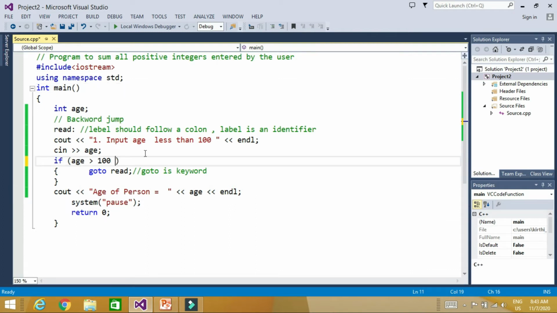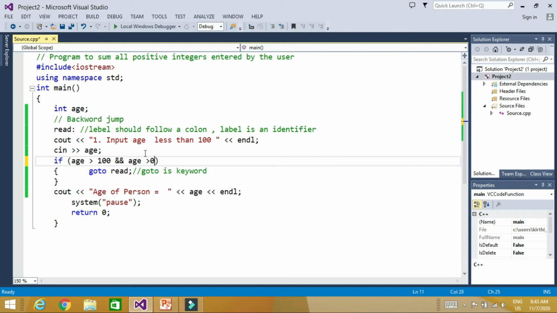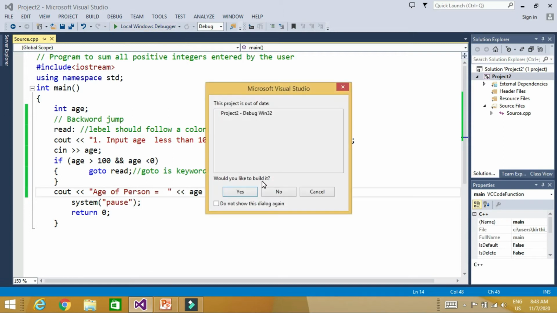Now the second condition is that age cannot be less than 0. So we can write it here, age is greater than 0. It cannot be 0 or less than 0. So if age is greater than 100, or if age is less than 0, you should input here age less than 100 and greater than 0. So now if I input a negative number also, then also it will ask again.